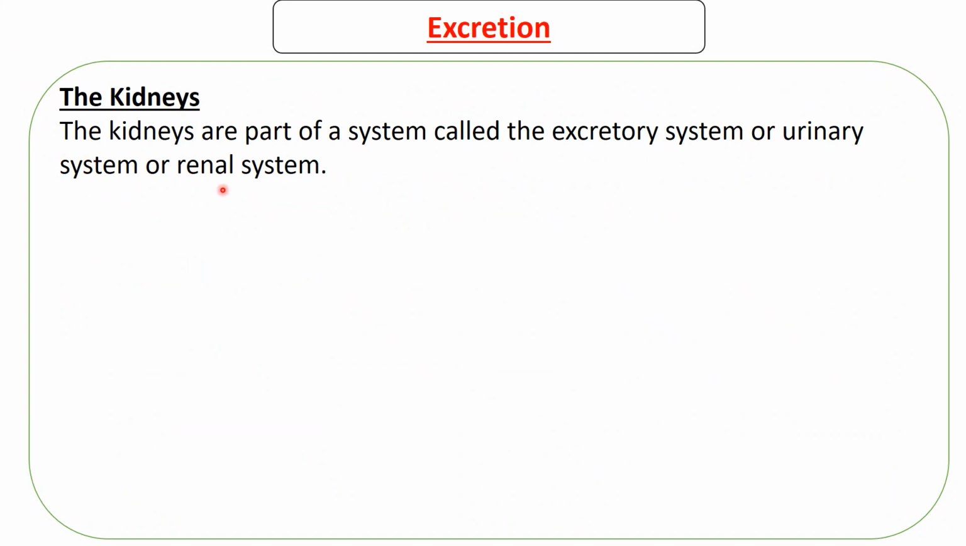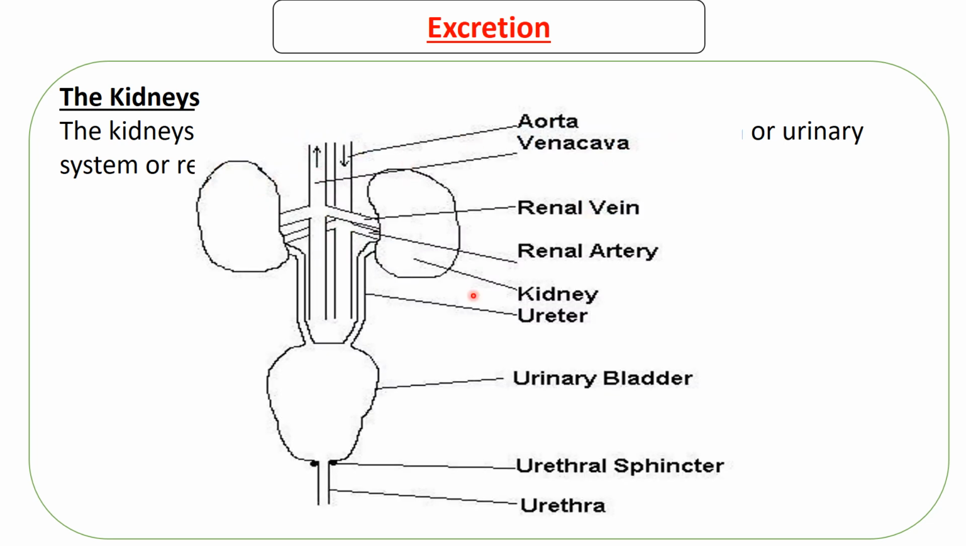The kidneys are part of a system called the excretory system, which is also called the urinary system or the renal system. In this video, I'll be using the word renal system. It is easier to pronounce for me as compared to excretory system. So I'm going to be using renal system, but it means the same. This is a simple structure of the renal system. This renal system is connected to the bladder. This is the bladder. It is also part of the renal system.